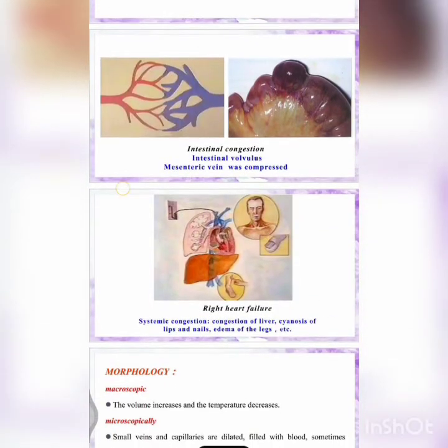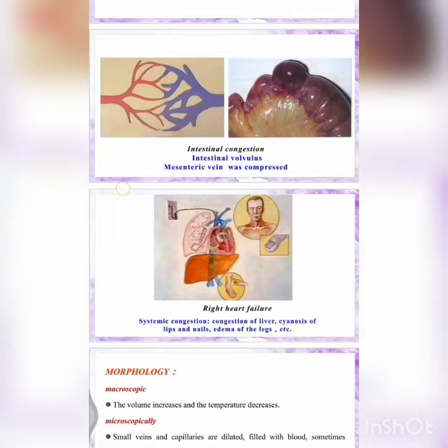And next, right heart failure. What happens when the right side of the heart fails? Systemic congestion of the liver, cyanosis of the lips and nails, and edema of the legs. The right heart fails, and we know here the inferior vena cava is going to the liver.